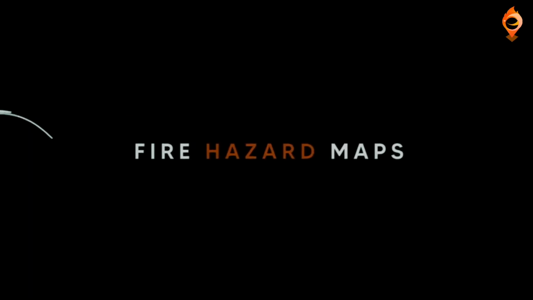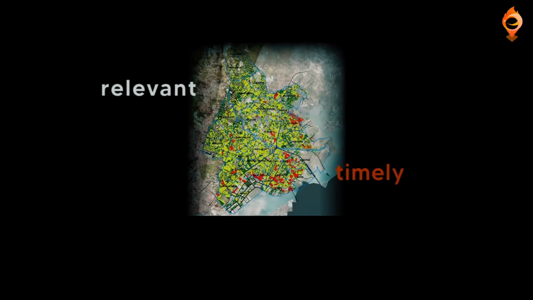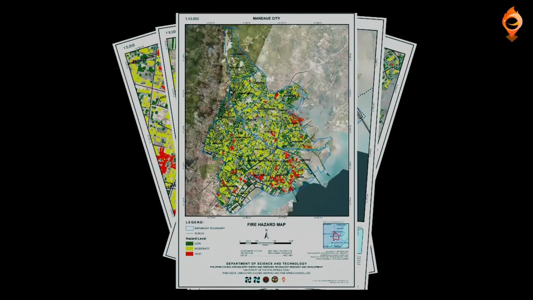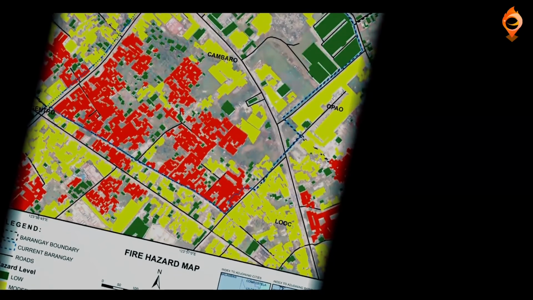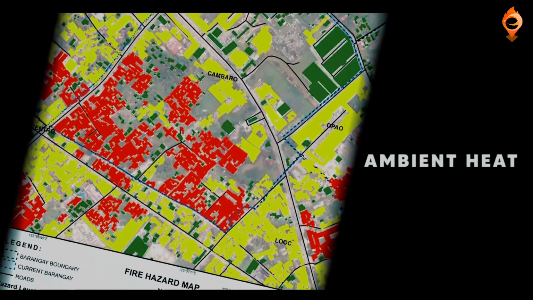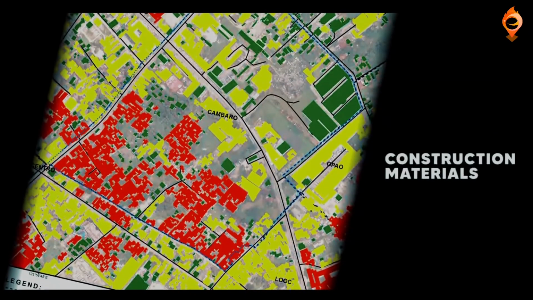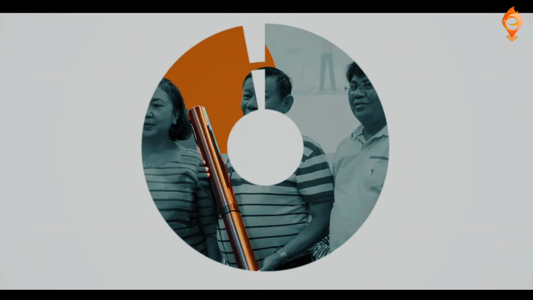Fire hazard maps. Fire hazard maps provide planners with relevant and timely information about the exposure and vulnerability of communities to fire hazards. Fire-prone communities based on the average ambient heat, building density, common fire load, and buildings' construction materials are identified through the fire hazard maps.